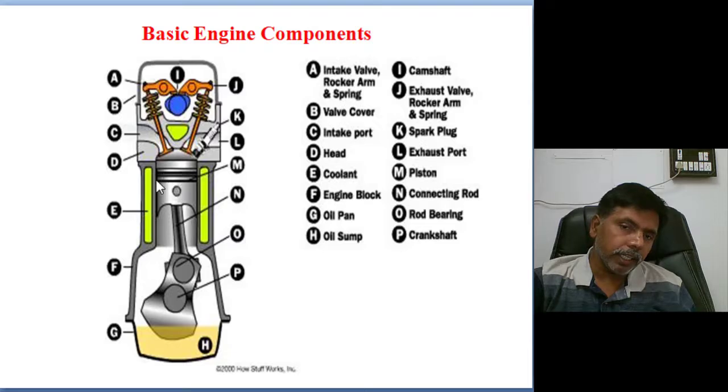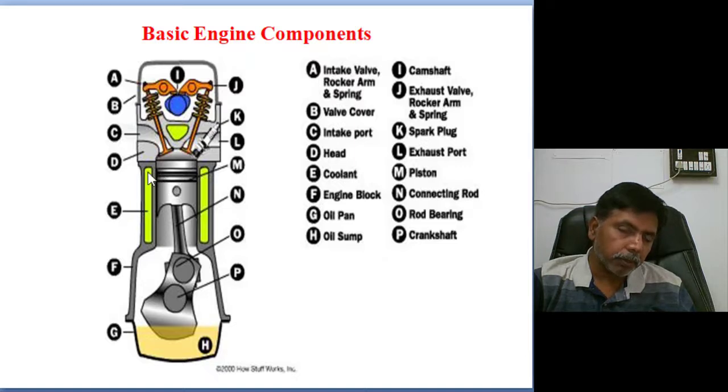The main target of the oil ring is to clean the walls, since by the splash we are giving lubrication, while the piston is moving in the backward direction. First the oil ring will clean the cylinder walls. If it is not cleaned, the lubricant directly takes part in the combustion process, and automatically it will produce pollutants in the exhaust gas. So after lubrication, cleaning is also required. That cleaning is done by the oil rings. Then next, the compression rings.